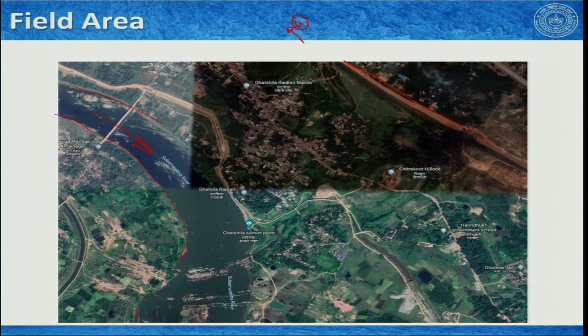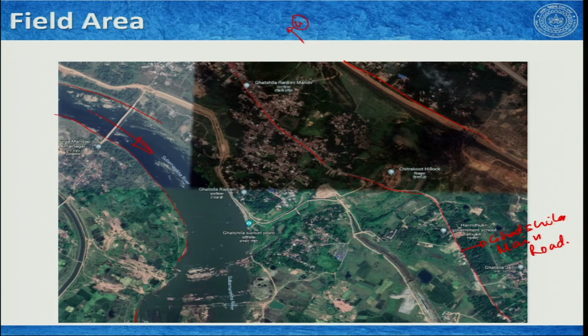This is a road, a metalled road, recently renovated. This is Ghatshila main road. And this is more or less the Ghatshila town that you see here.